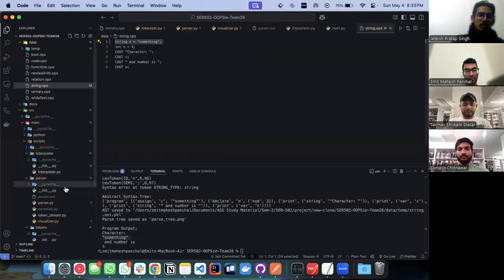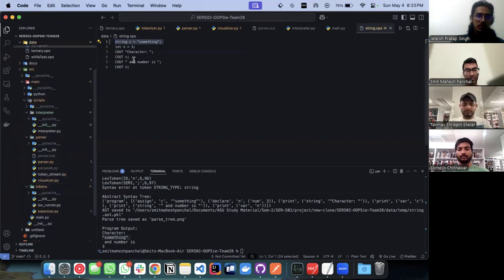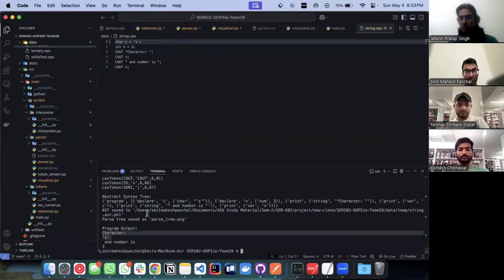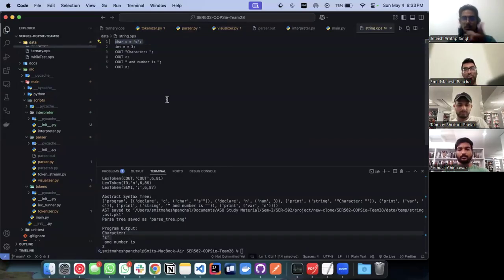Smith, if you can just replace string with char, and enter a single character like a or b, replacing it with single quotes. Save it and can you run it once? Yeah. So if we want to display a single character, we can use char. If we want to display a stream of characters, we need to use string.